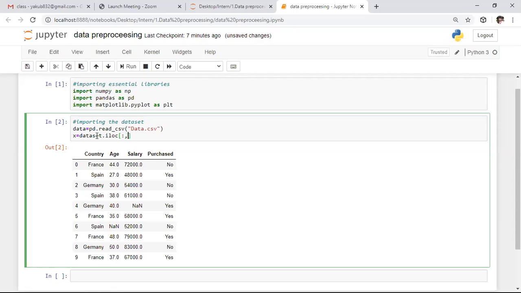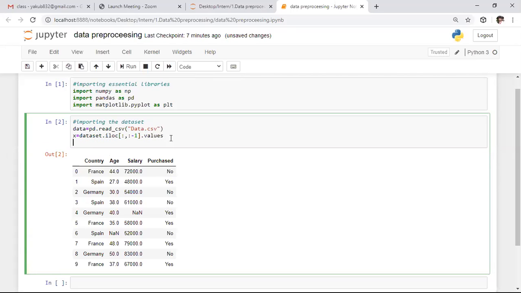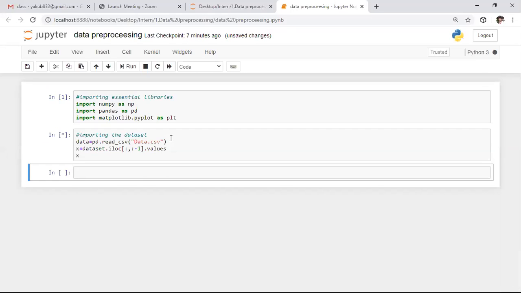And next we need to perform column slicing. In this data, we need to access the entire data except the last column. From each and every column, I want to access the values in the form of arrays. From any data set, if we want to access all the values, we need to use the values attribute. So here, if you observe the data which is present in X,